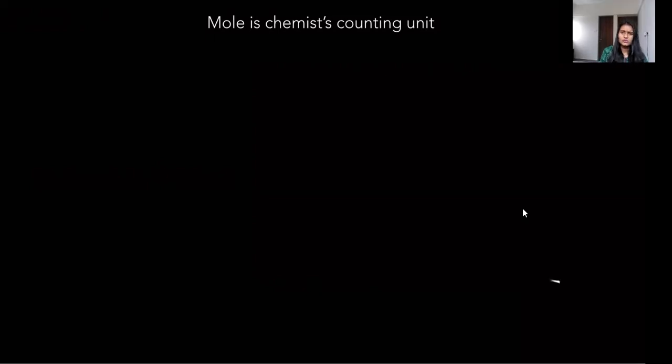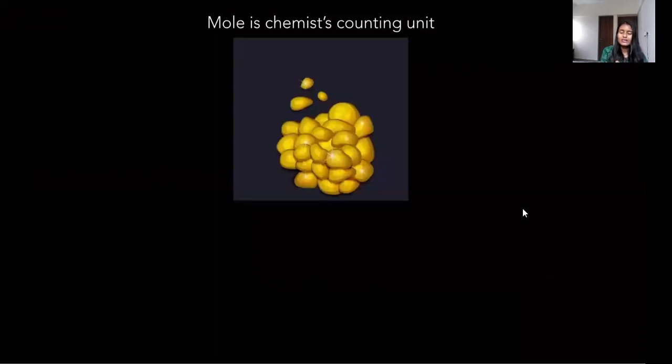मोल कहां से आया? From where did this word come? So mole came from a Latin word that means heap or pile. So ये एक लैटिन शब्द है जिसका मतलब होता है heap या pile. इसीलिए ये word हमने यूज किया.